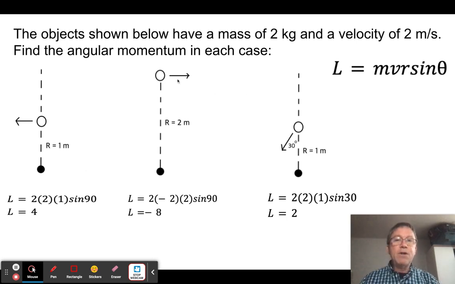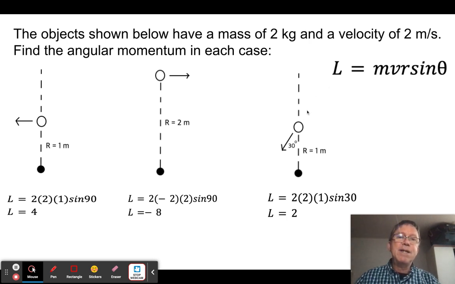In this case, I'm going to have it going the opposite direction, just to make that point. So now it's still got a mass of 2, it's still traveling at 2, but now it's 2 r's away and traveling the opposite direction, but at 90 degrees to the line of action. So I'd say I have a mass of 2, my velocity is now negative 2, and my r is 2.